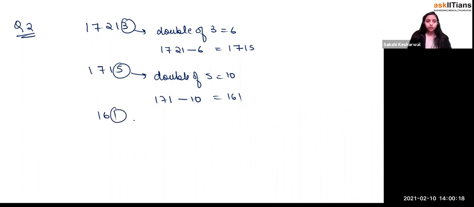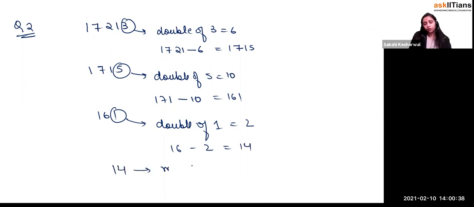Still you don't know whether 161 is divisible by 7 or not. So what do you do? Double the 1. I don't like this method, but it's okay. Double of 1 is what? 2. So what will you do? 16 minus 2, which is equal to 14. So at the end you got 14, and you know that this is a multiple of what, beta? Multiple of 7. So yes, it is divisible by 7.